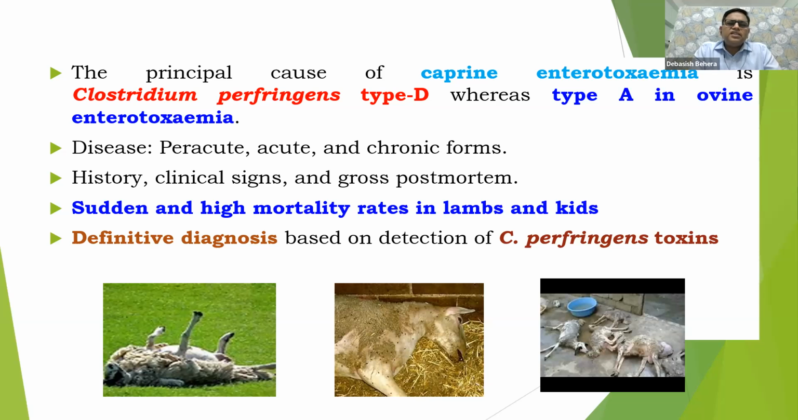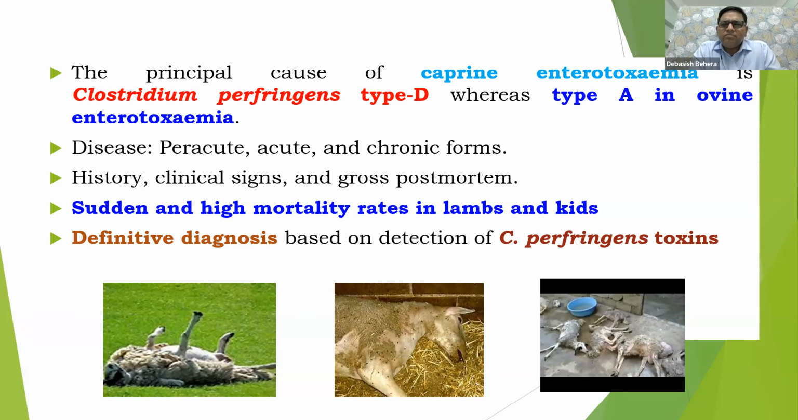History, clinical signs, and gross postmortem lesions, whatever we get at the time of postmortem, may not be helpful for proper diagnosis. These give only a presumptive diagnosis. It is not possible to get a definite diagnosis. But one thing, we get sudden and high mortality rates in kids and lambs. That is the real threat, the devastating effect of this particular disease.